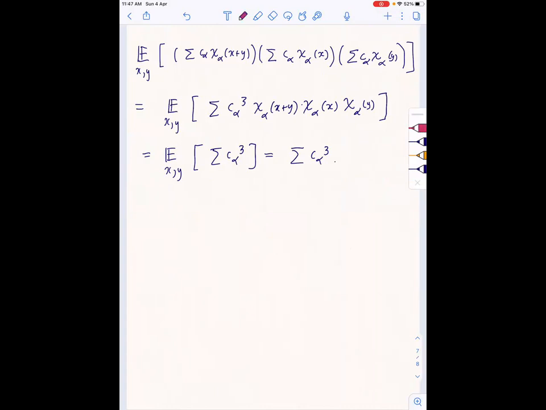So from earlier, we have that the summation of c alpha cubed is greater than 1 minus 2 epsilon. So that implies, I'm just rewriting it.